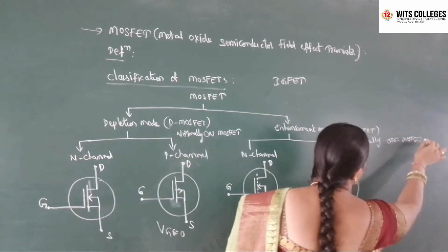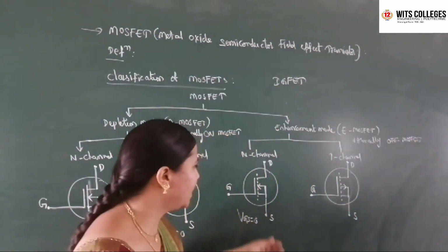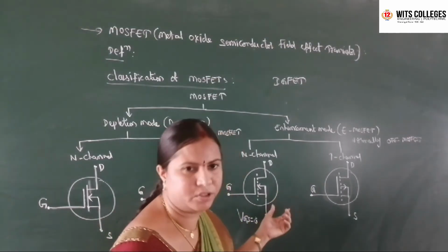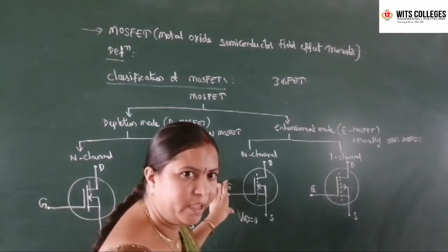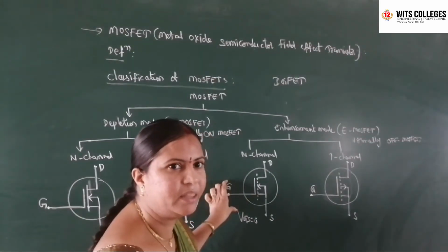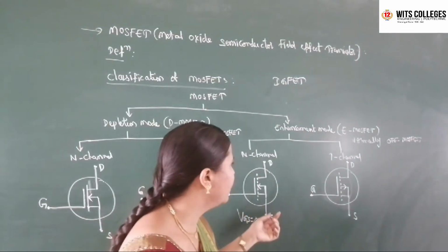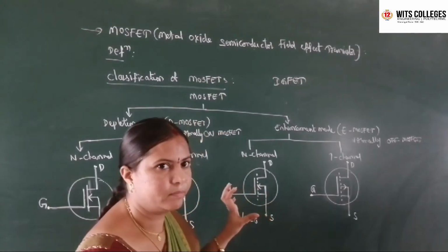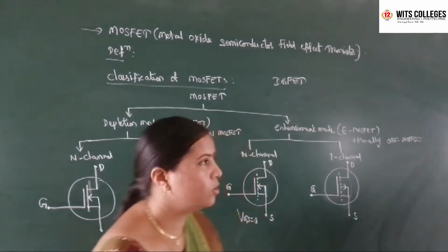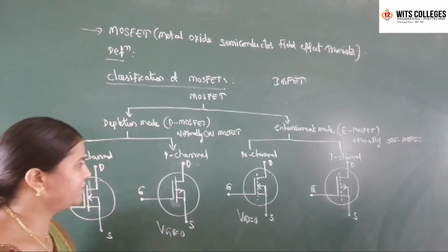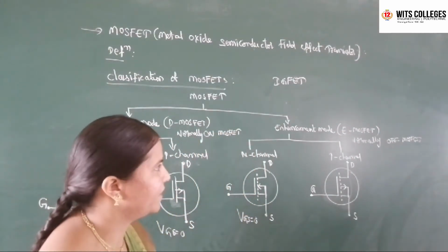Normally off MOSFET, because actually there is no channel existing, which means normally it is in the off state. When you apply only positive polarity at the gate terminal, the drain current exists between source and drain. That's why we named it a normally off MOSFET. So this is about the definition, classification, and what are the D MOSFET and E MOSFET.